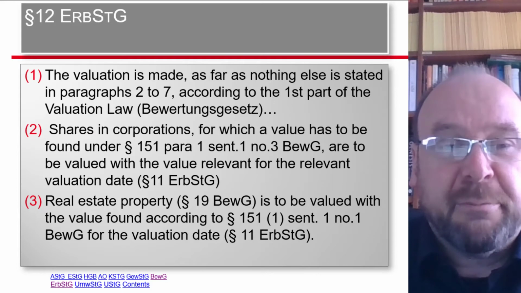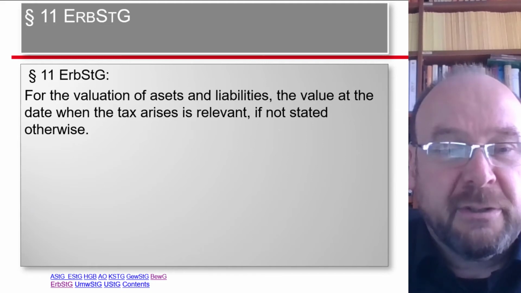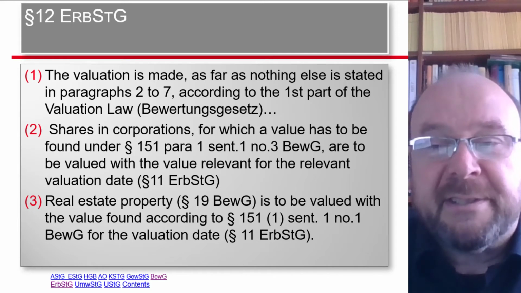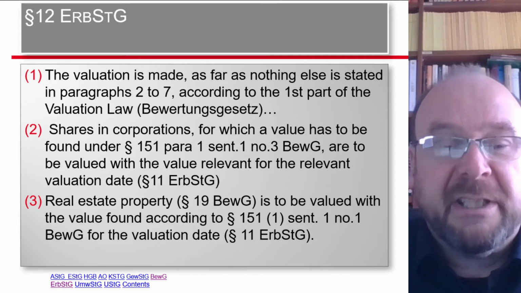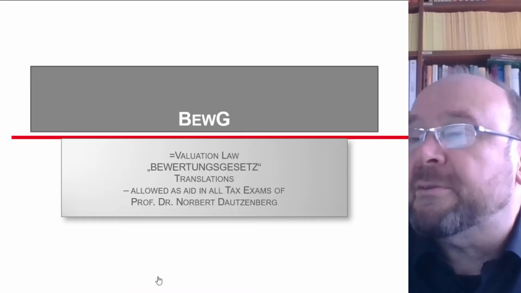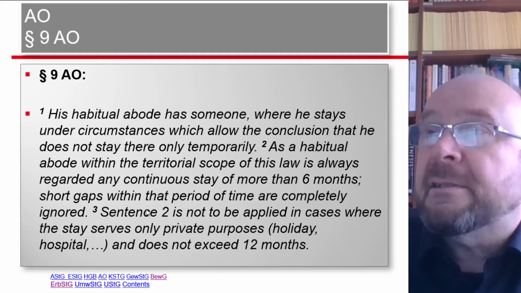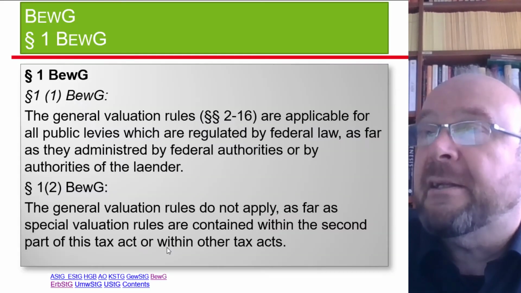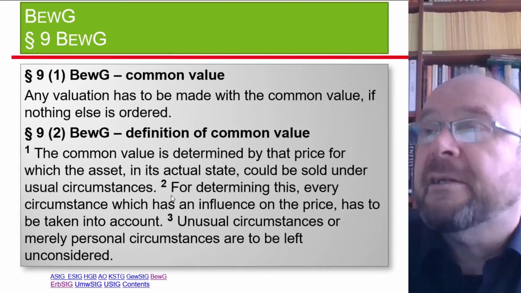Our first idea is again paragraph 12, naturally again in combination with paragraph 11, which we probably do not need to mention every time. Paragraph 12 of the Erbschaftssteuergesetz says, let's take the valuation law wherever there is no special deviating rule prescribed. So that seems to be the case here. So let's jump to the Bewertungsgesetz, and there let's, no, that's plainly wrong, badly wrong. Let's take paragraph 9. Sorry for the broken and bad link.